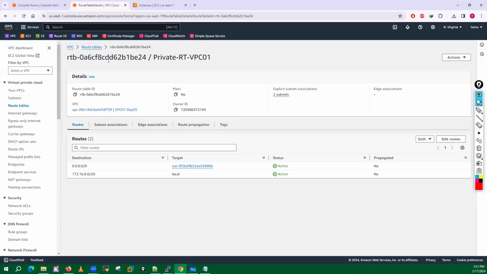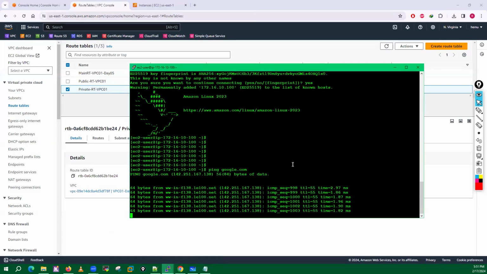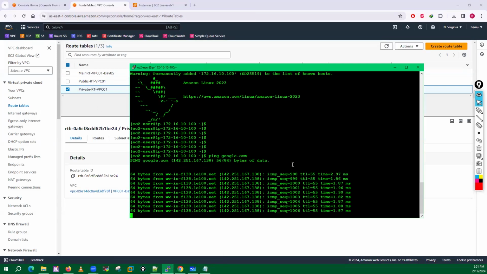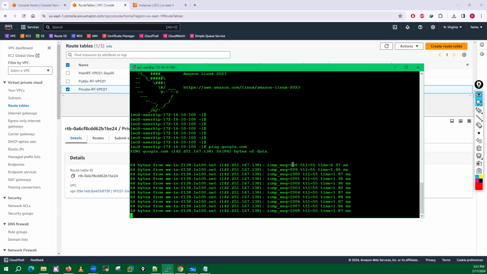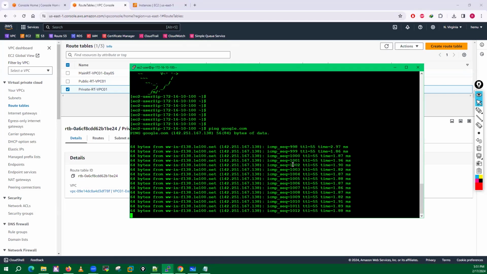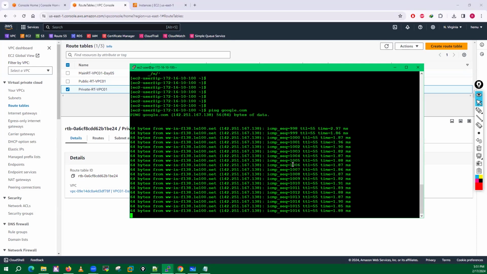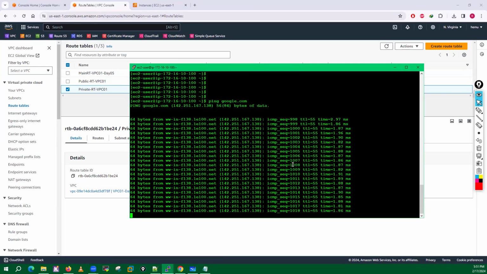Now that we have done the NAT-related setup, you can see ping has started working. So guys, if you want to allow communication for your private subnets, you have to go with the NAT gateway.